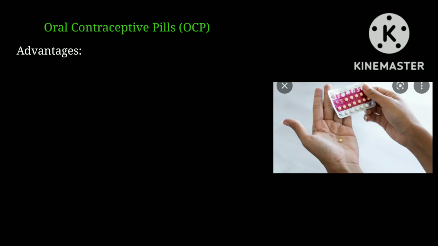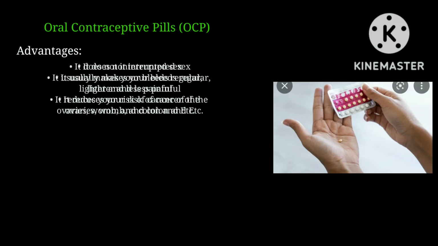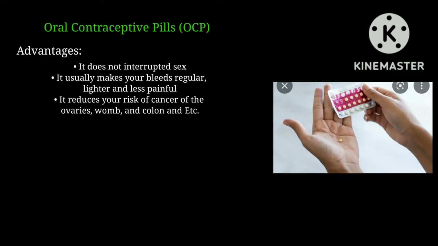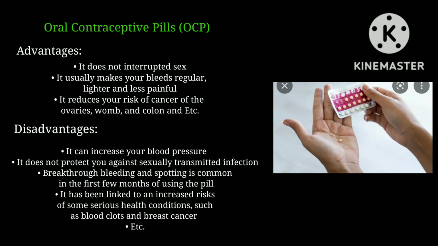The advantages of taking the oral contraceptive pills are: it does not interrupt sex. It usually makes your bleeds regular, lighter, and less painful. It reduces your risk of cancer of the ovaries, womb, and colon, etc. However, the disadvantages are: it can increase your blood pressure, it does not protect you against sexually transmitted infections, and breakthrough bleeding and spotting is common in the first few months of using the pill. It has been linked to an increased risk of some serious health conditions such as blood clots and breast cancer,